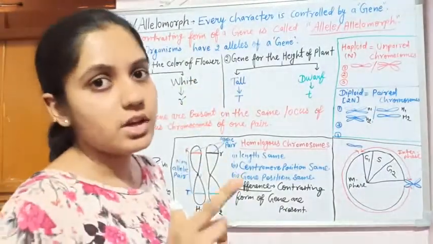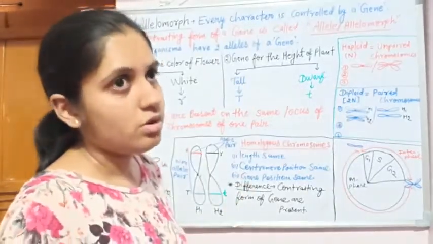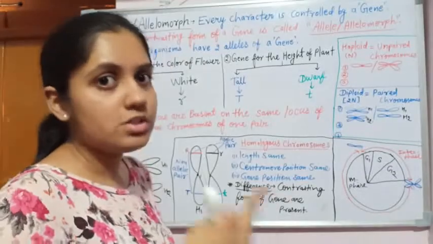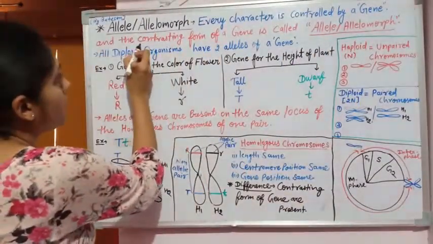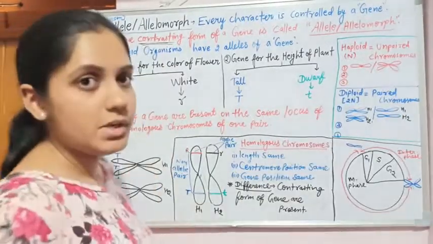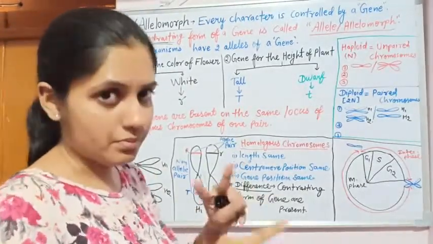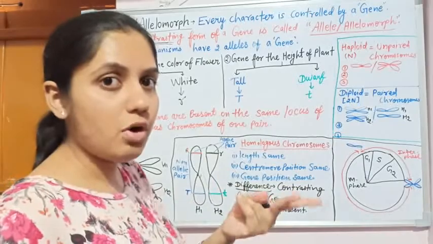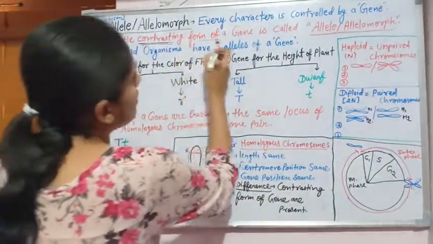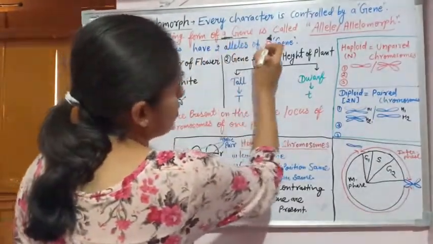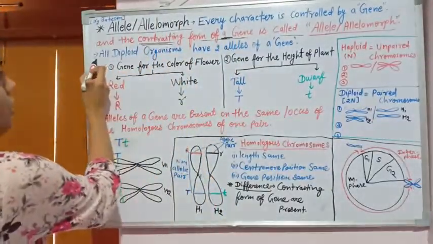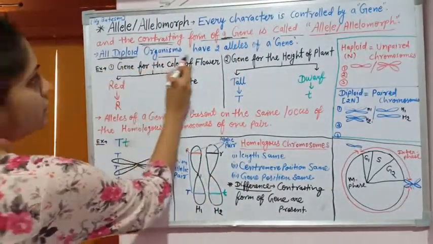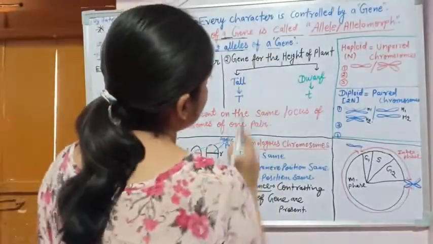Every character is controlled by a gene. So a gene is responsible for every character. And the contrasting form, contrasting meaning the opposite form, of a single gene is called the allele or allelomorph. And all diploid organisms have two alleles of a gene.